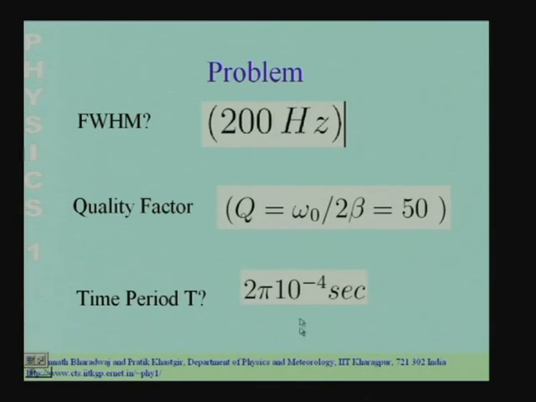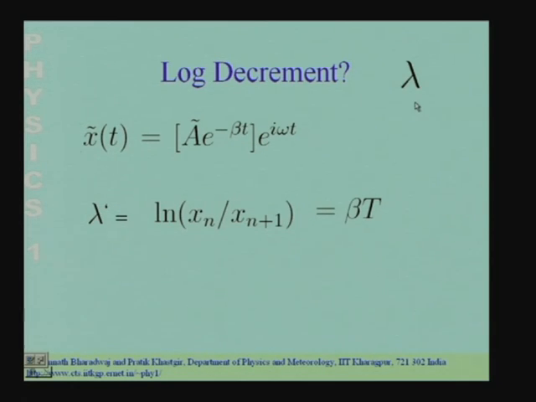The time period T, if you calculate the value for this particular oscillator is 2 pi 10 to the power minus 4 seconds. And we have already discussed the log decrement. The log decrement is a measure of how much the amplitude falls in one time period, and it has a value beta into T. We know all the values here. So, it is 2 pi 10 to the power minus 2. You should remember that the time period here is the natural time period, that is if I do not put an external force. The time period here refers to that, and if you use the value here you will get the log decrement, which is 2 pi 10 to the power minus 2.